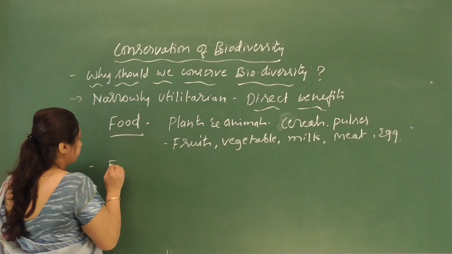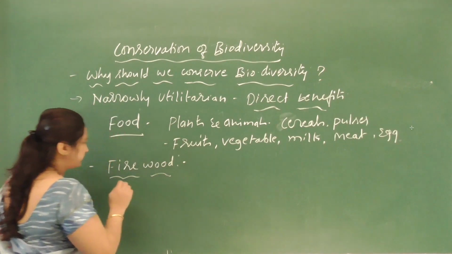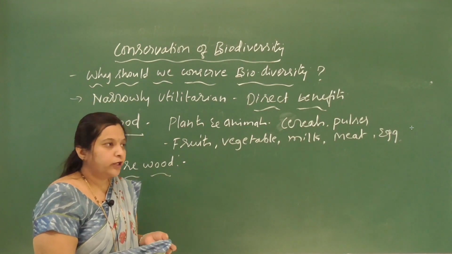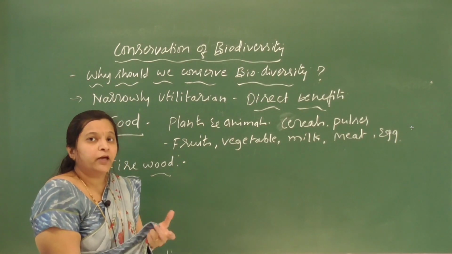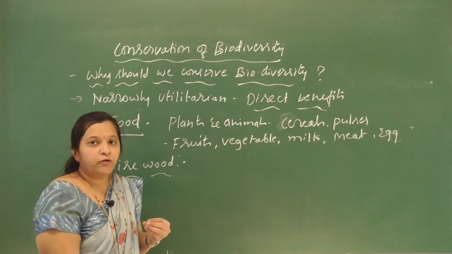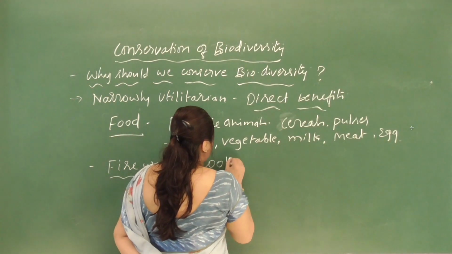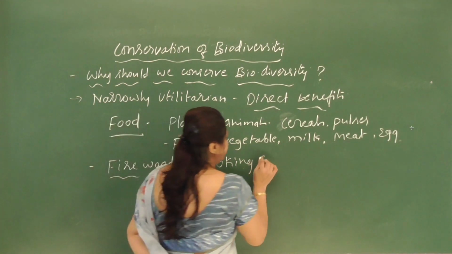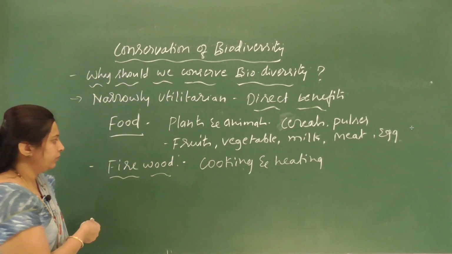And firewood, so it is the source of energy for cooking and heating. Nearly 2 billion people, so many billions of people, are depending on firewood. They are using firewood as a source of energy for cooking and heating. So this is also a direct benefit from nature.